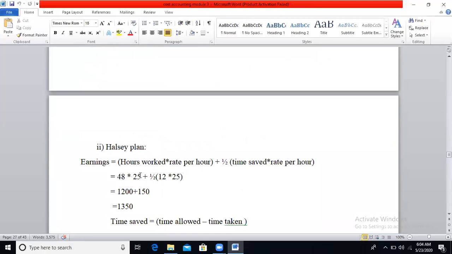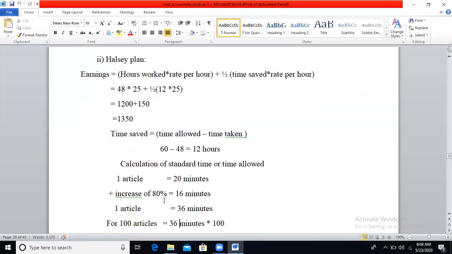Rate per hour will be 25 plus half of time saved we have calculated, that is 12, into rate per hour, which is 25. 48 into 25 is 1200. 12 into 25 is 300. So half of 300 is 150. 1200 plus 150 is 1350.